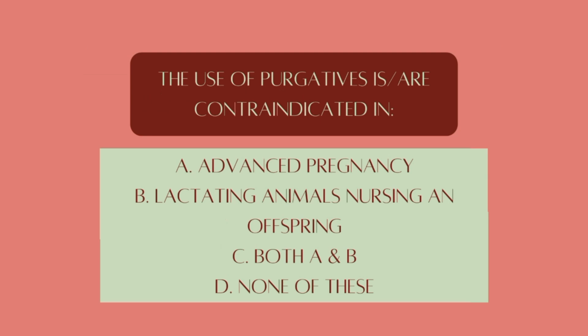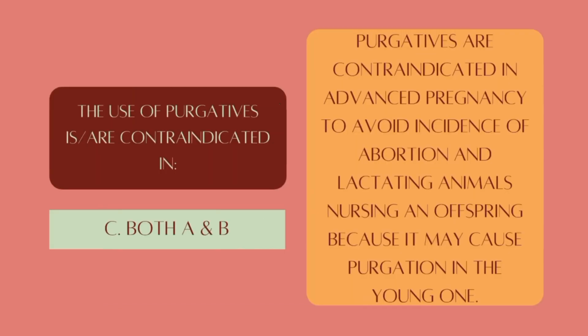The use of purgatives is or are contraindicated in: A. Advanced pregnancy, B. Lactating animals nursing an offspring, C. Both A and B, D. None of these. Answer is letter C. Purgatives are contraindicated in advanced pregnancy to avoid incidents of abortion, and in lactating animals nursing an offspring because it may cause purgation in the young one.